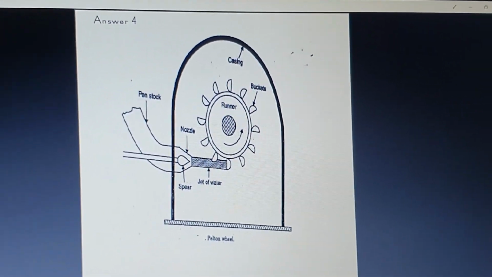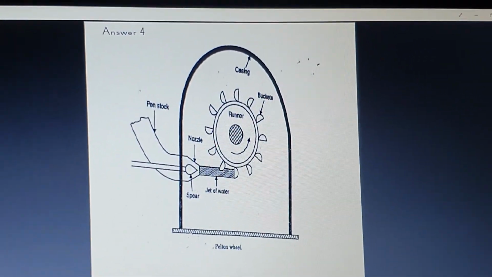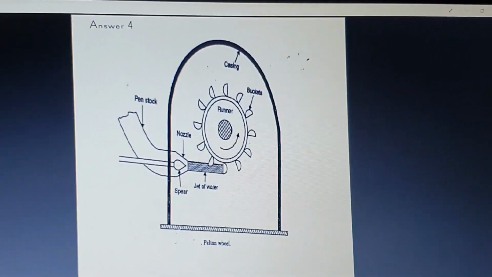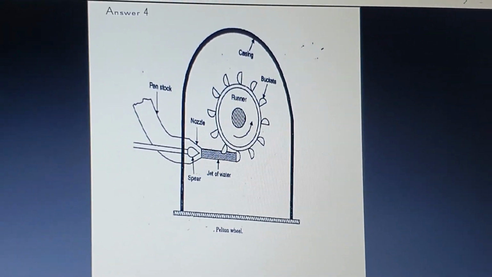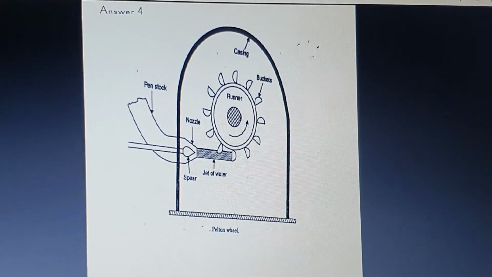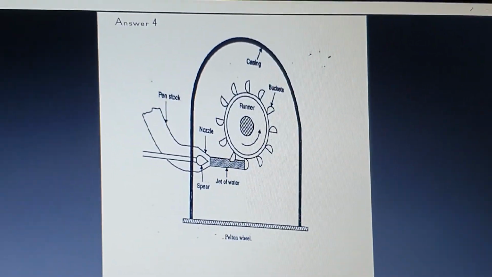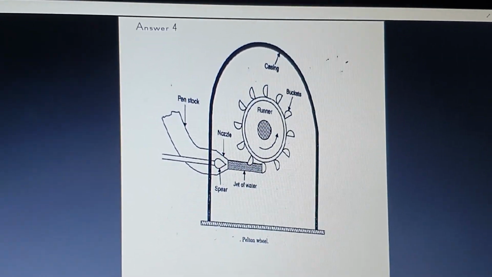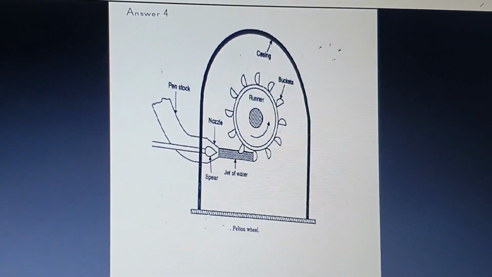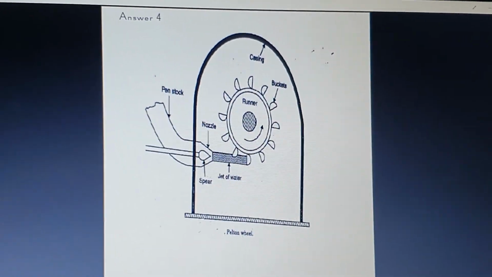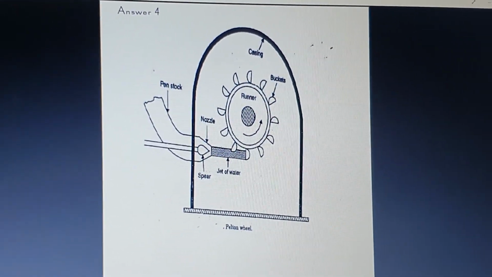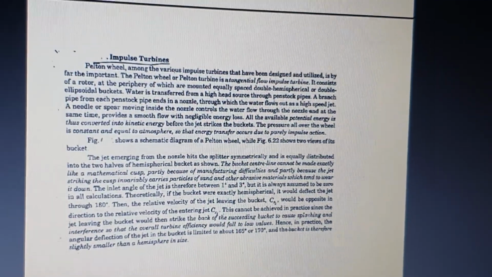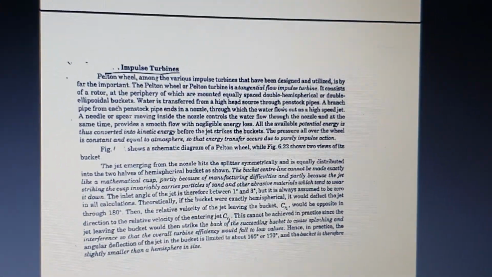The working principle of the turbine is always the conversion of any sort of energy into mechanical energy with the help of a turbine. In any case, whether in the steam turbine, in the thermal power plant, or in the nuclear turbine, or in any consideration, the main purpose of a turbine is to convert energy into mechanical energy. Here you can see the explanation of the impulse turbine.